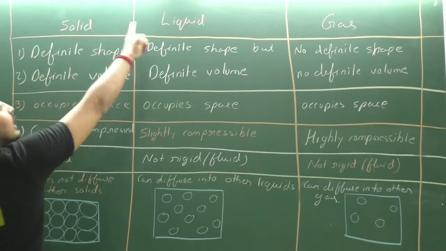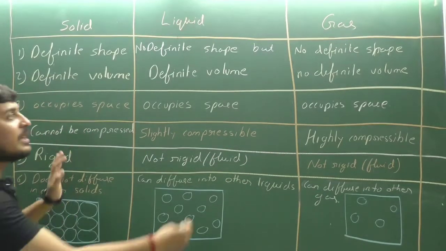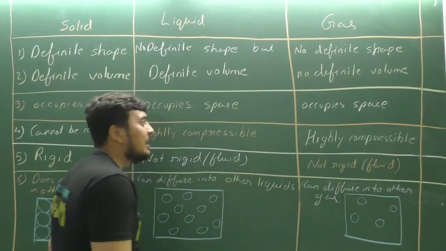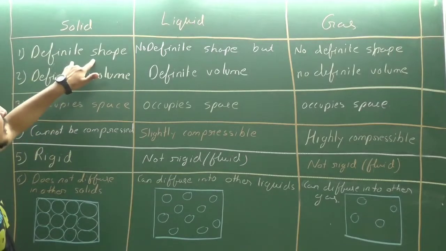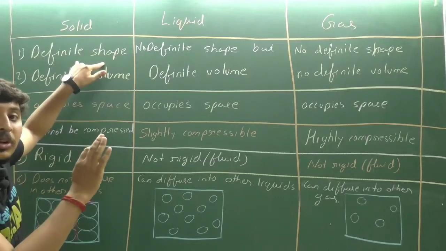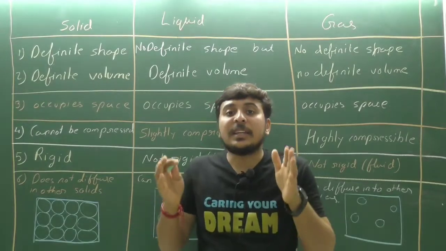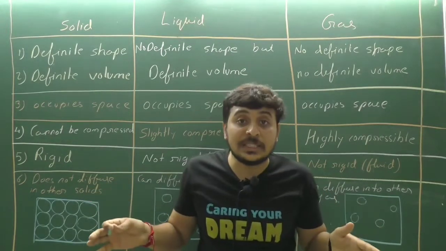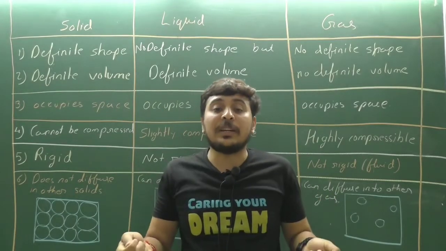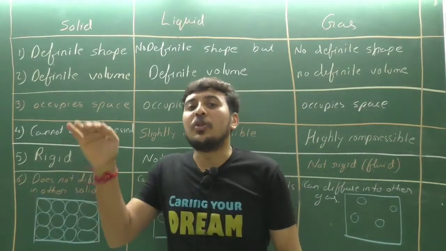Now, solid, liquid and gas are the 3 states of matter. What are their properties, and how can we compare them? Which properties are similar, and which are not? Starting with the first one, solid. A solid has a definite, fixed shape. The shape of a solid cannot be changed, for example the shape of a table or a chair. It doesn't mean you cannot break them, but the shape cannot be changed easily. They will not change their shape on their own.